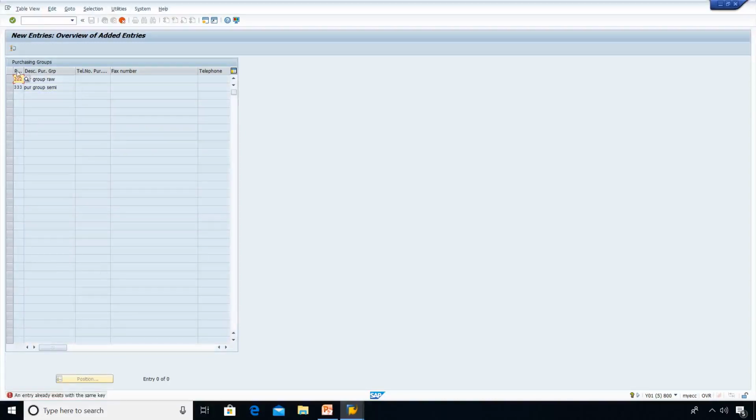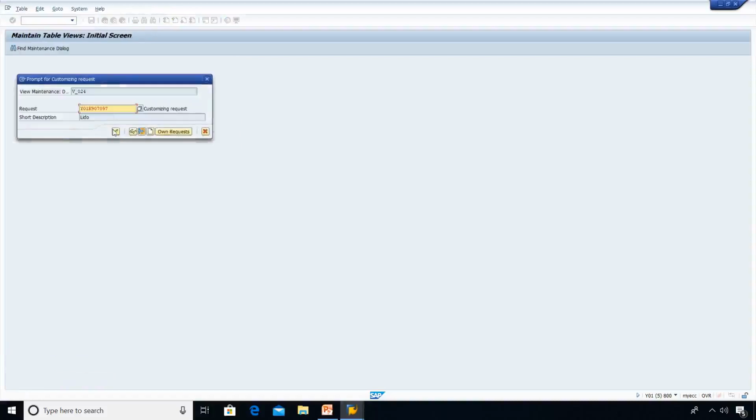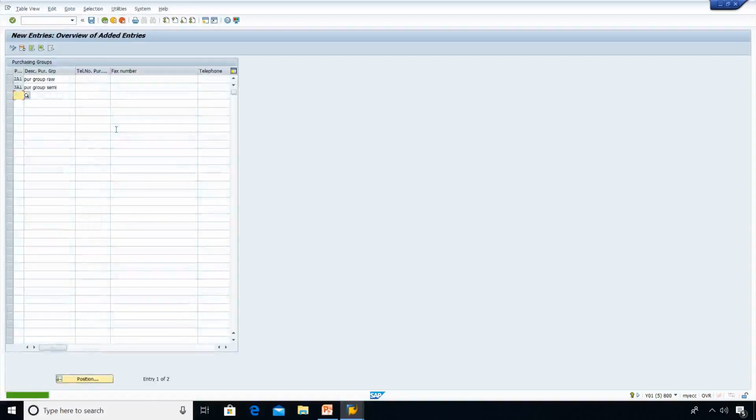Already the purchasing groups are there, so let me create some alphanumeric ones. A1, 2A1, it will be taking. Similarly 3A1. Save. Now you see the purchasing groups have been created, right?